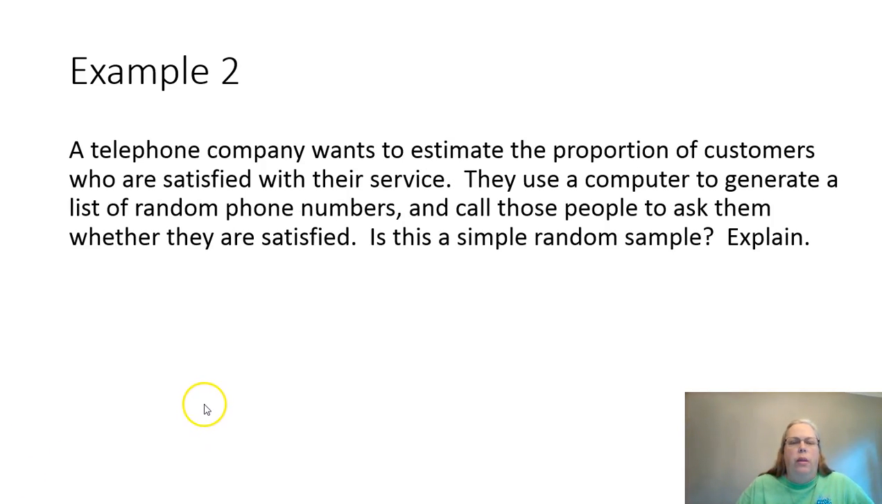Example 2. A telephone company wants to estimate the proportion of customers who are satisfied with their service. They use a computer to generate a list of random phone numbers and call those people to ask them whether they are satisfied. Is this a simple random sample? This sample is considered to be a simple random sample because a computer is used to generate a list of numbers randomly, and so everybody has an equal chance of being chosen to participate in this sample.